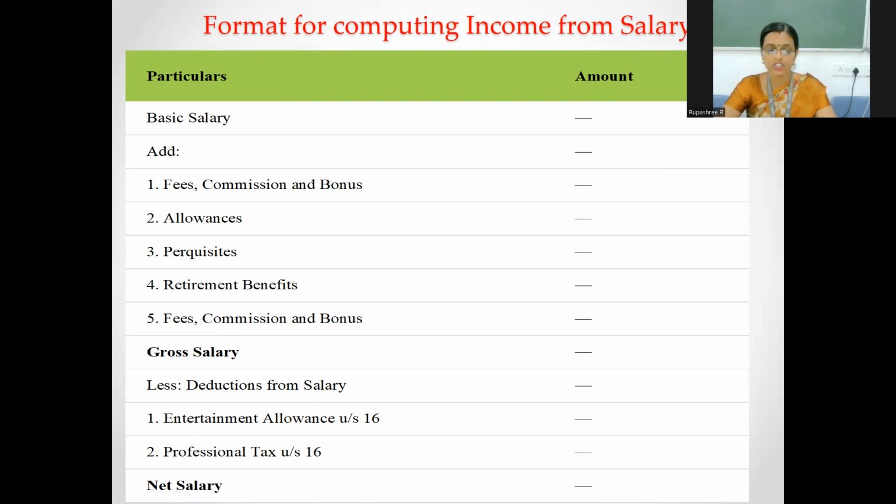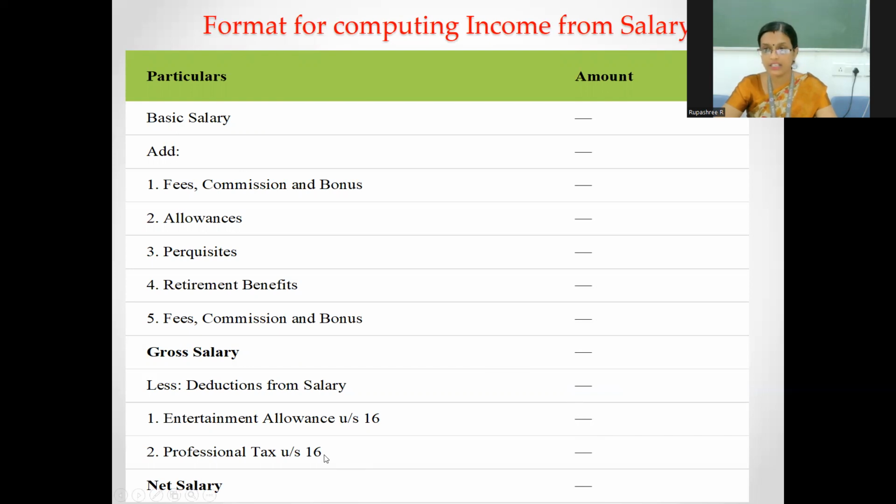The first deduction is entertainment allowance under section 16 subsection 1. I can claim this deduction only when I am a government employee. If I am a non-government employee, then no deduction will appear for entertainment allowance.